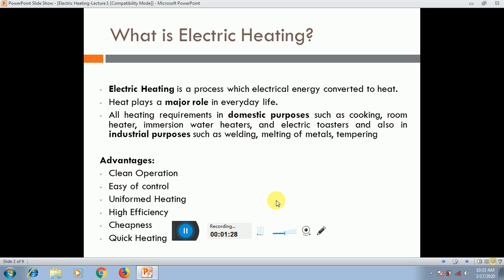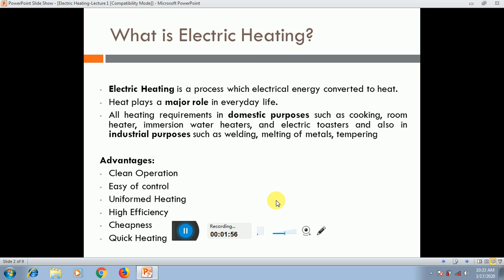Basically we can control the heat for different components, so it is easy to control. Then uniform heating: if I require continuous heating, the uniformity of the electric heating must be required. So this is very easy, uniform heating, high efficiency.